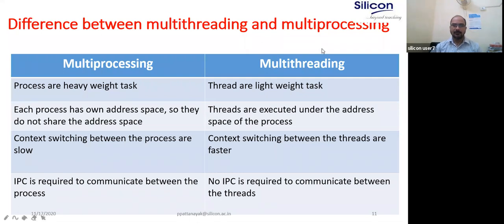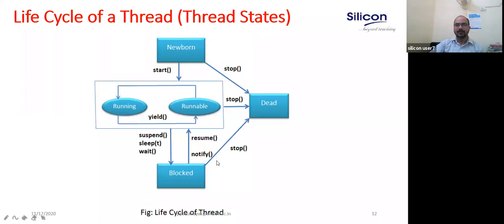Okay, this is the difference I have written over here. Processes are heavyweight tasks, threads are lightweight tasks. Each process has its own address space, so they don't share the address space. Threads execute under the address space of the process. Context switching between processes is slow in multiprocessing, whereas context switching between threads is fast. IPC is required to communicate between processes. No IPC is required to communicate between threads.